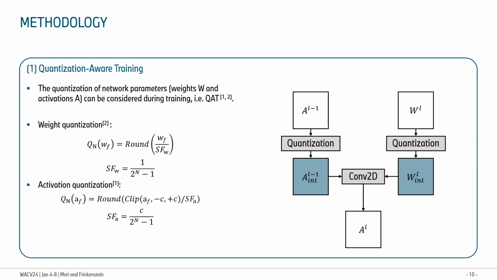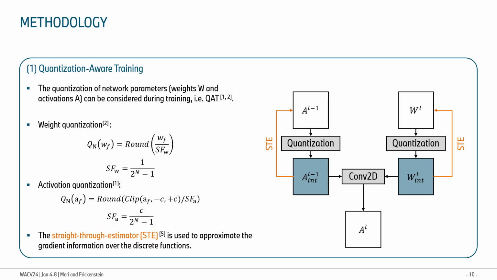Quantization-aware training is a standard approach for training networks with constrained bitwidths. To achieve this, we require some discrete functions shown on the slide. These discrete operations block the gradient flow during the training. For this, the standard approach is to rely on the straight-through estimator to approximate gradient information over discrete functions.